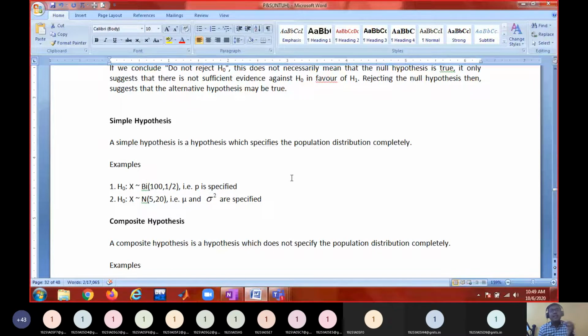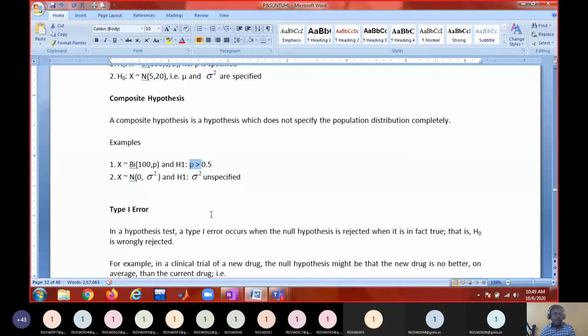Always the null hypothesis we frame as a simple hypothesis, whereas the alternate hypothesis generally is a composite hypothesis, which involves not equal to, greater than or less than. Something like mean equal to 4.6 is a simple hypothesis. Mean not equal to 4.6, composite hypothesis. Mean greater than 4.6, composite hypothesis. Mean less than 4.6, composite hypothesis. Any parameter equal to something is a simple hypothesis. Other than that, the statement is a composite hypothesis.